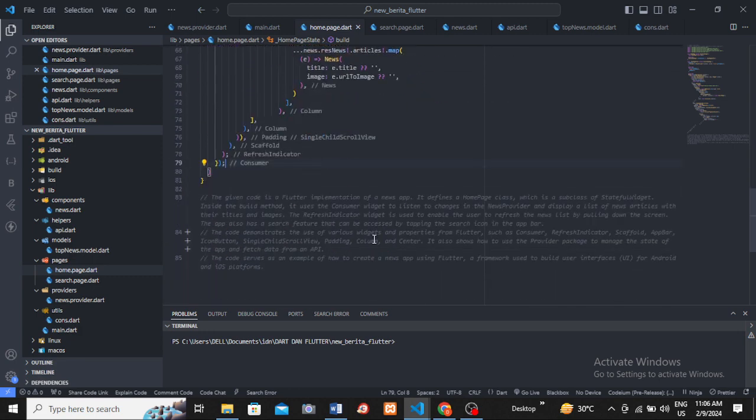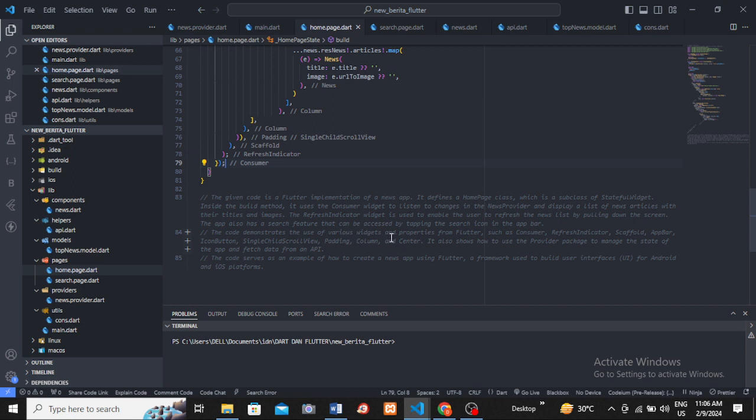Okay, the given code is a Flutter implementation of a news app. It defines a homepage class, which is a subclass of stateful widget. Inside the build method, it uses the consumer widget to listen to changes in the news provider and display a list of news articles with their titles and images.